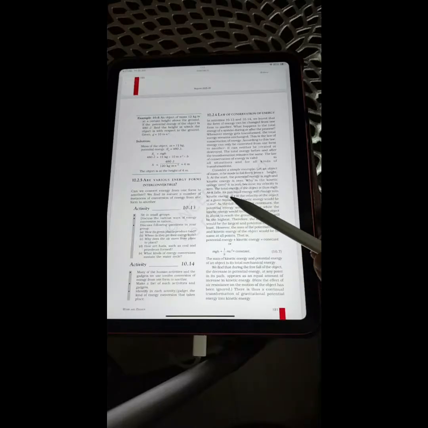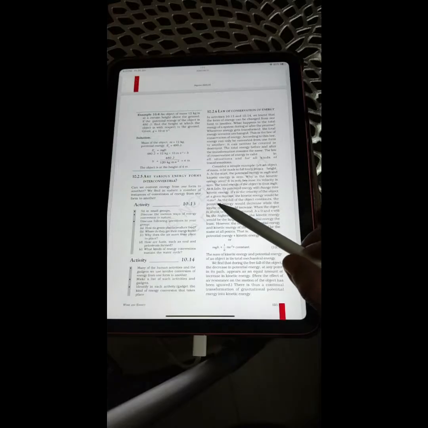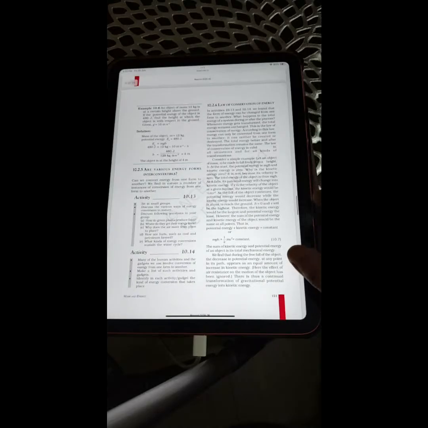As it falls, its potential energy will change into kinetic energy. If v is the velocity of the object at a given instant, the kinetic energy would be half mv squared. As the fall of the object continues, the potential energy would decrease while the kinetic energy would increase. When the object is about to reach the ground, h is equal to 0 and v is going to be the highest. Therefore, the kinetic energy would be the largest and the potential energy will be the least.